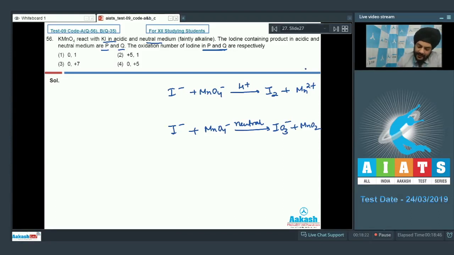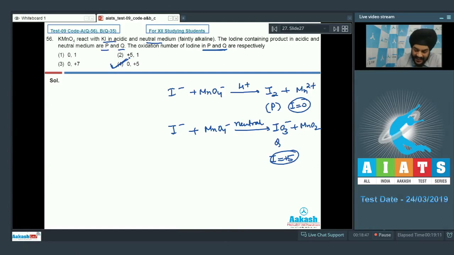So students, the iodine containing product in the acidic medium is P. It has an oxidation state of I equal to 0. And if we talk about the product Q, it has iodine in the oxidation state of +5. So for this question, we have to select the fourth option as the correct answer.